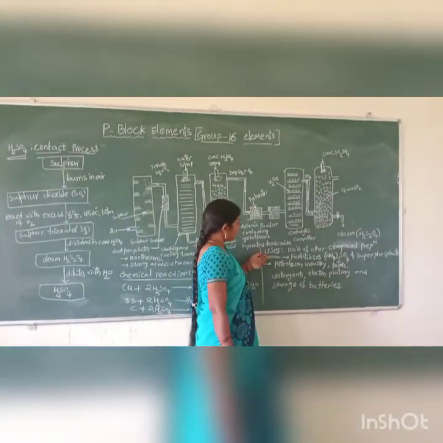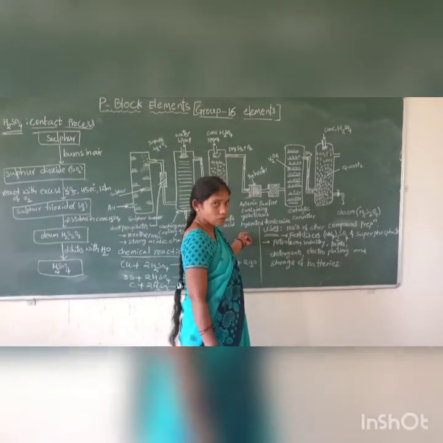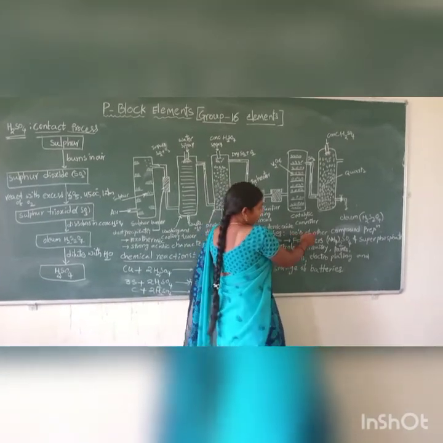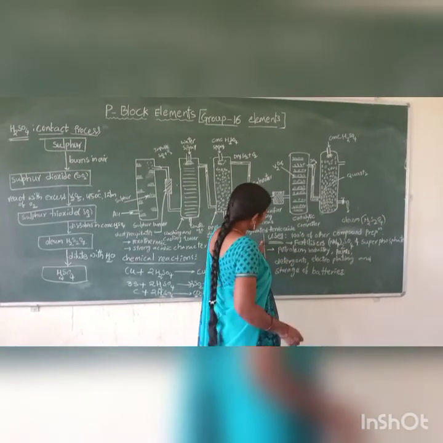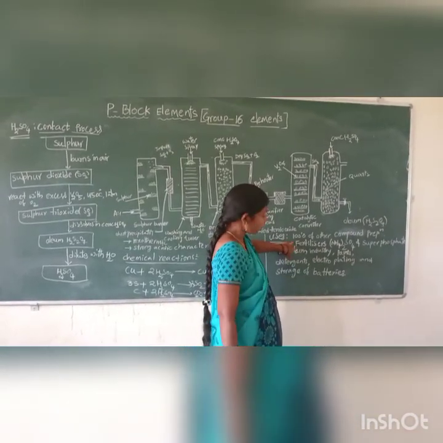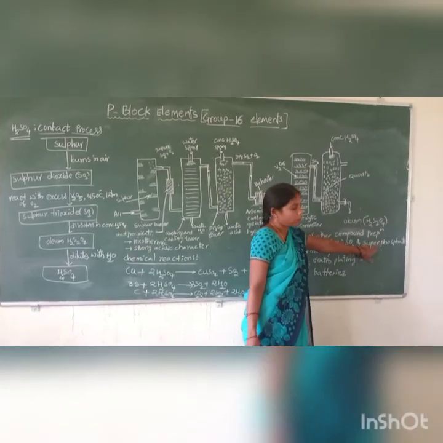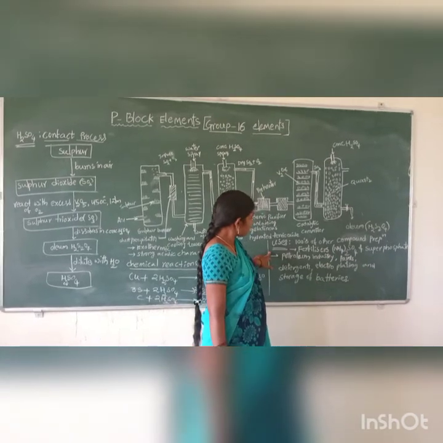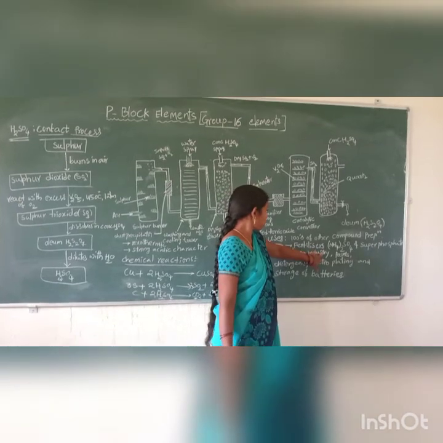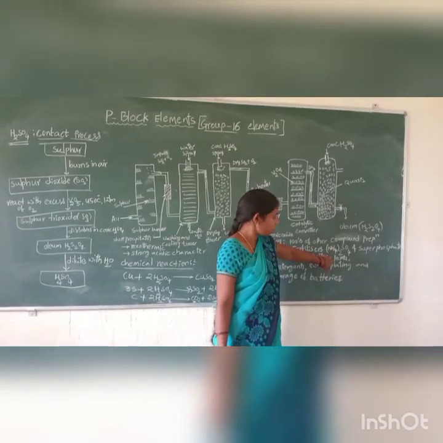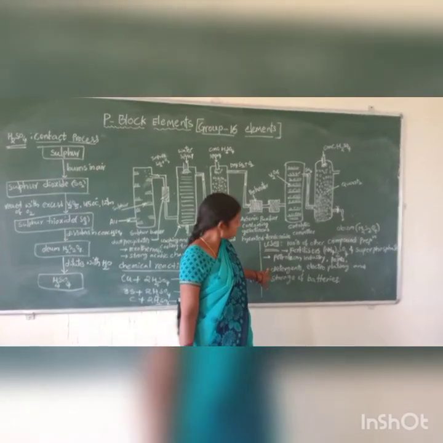Uses. A number of uses are present. H2SO4 is used for the preparation of hundreds of compounds. Another use is in the preparation of fertilizers like ammonium phosphate, ammonium sulfate and superphosphate. It is also used in the petroleum industry, and also in the preparation of paints, in the detergent industry and